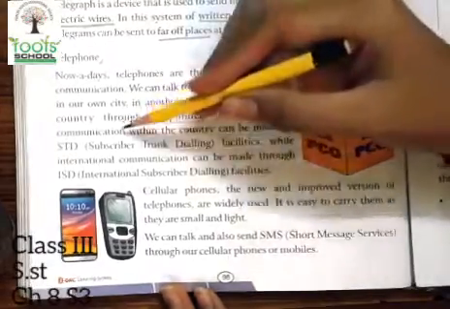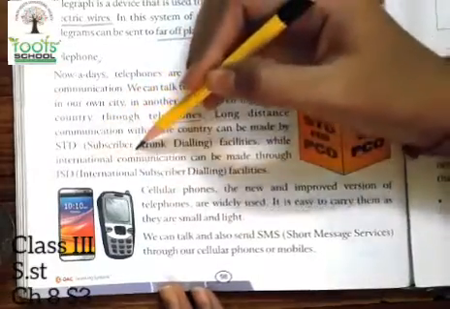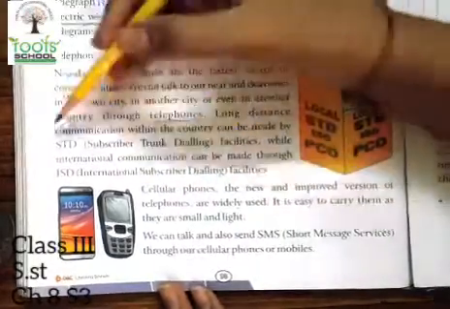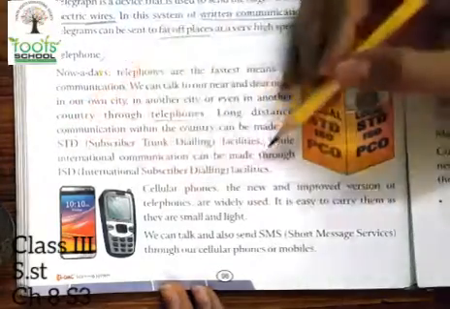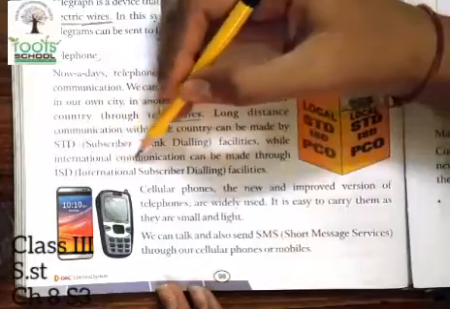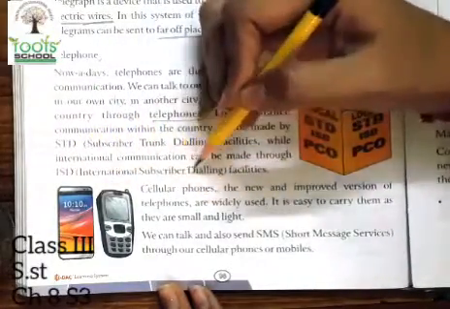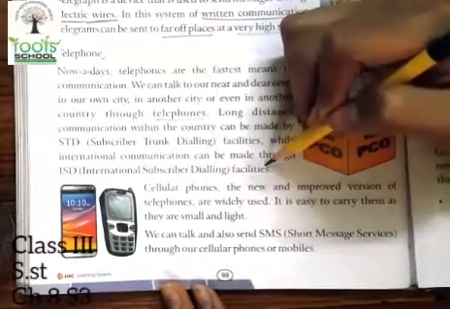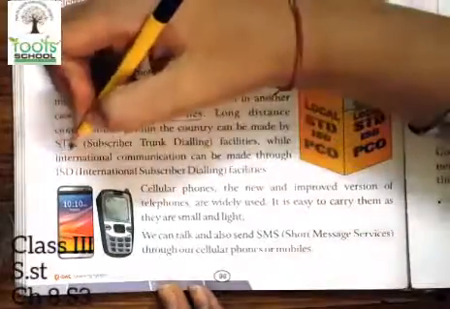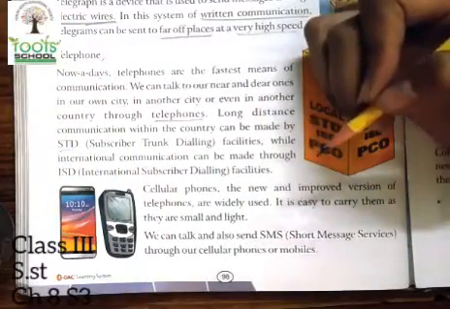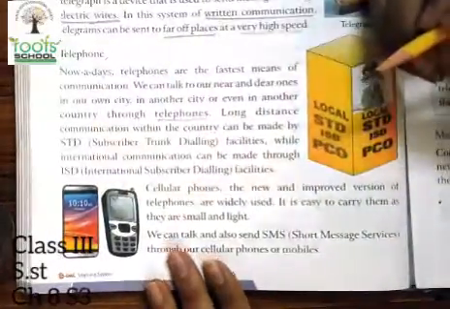Long distance communication within the country can be made by STD, subscriber trunk dialing facilities, while international communication can be made through the ISD, international subscriber dialing facility. So for a person who lives in the same country but far away, we use STD, and if the person lives in another country, then we use ISD codes.